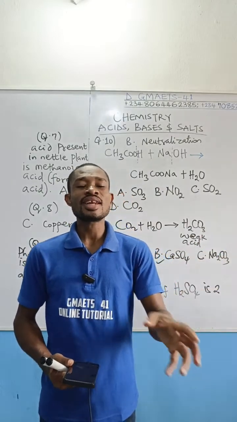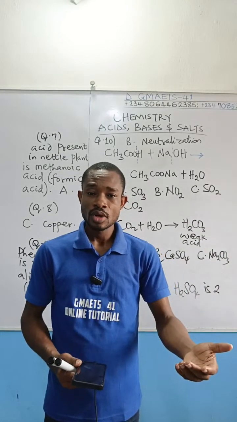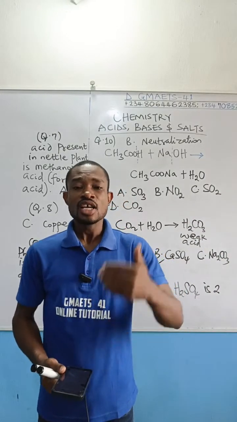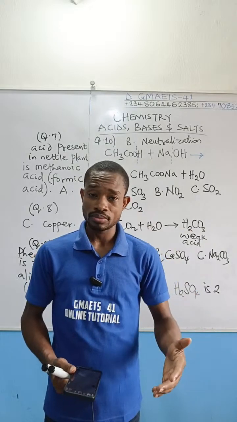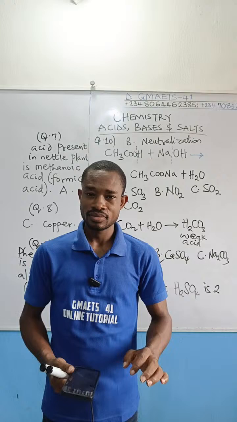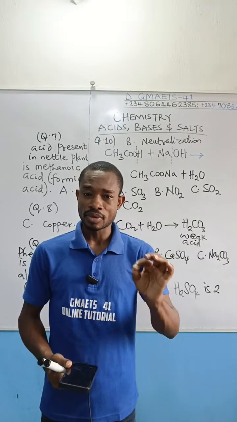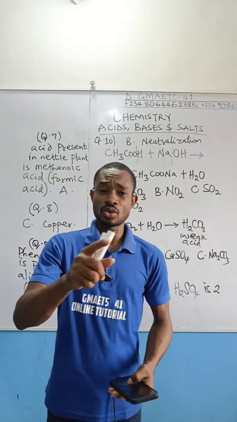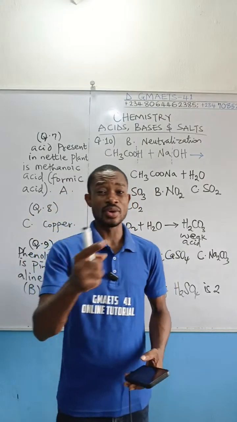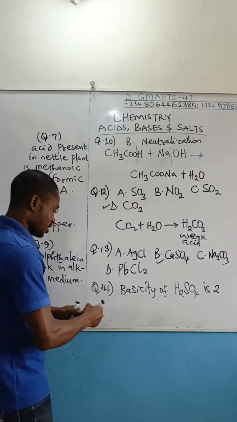I know when acid and base react, salt and water form. The question now is, which salt will form here? The salt that is going to form is sodium chloride, because in the reaction equation, sodium from the sodium hydroxide will react with chlorine from the hydrochloric acid.